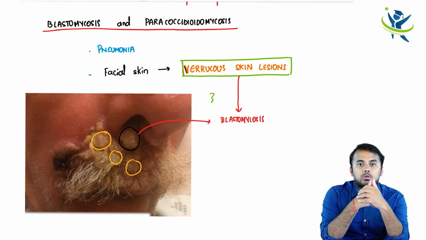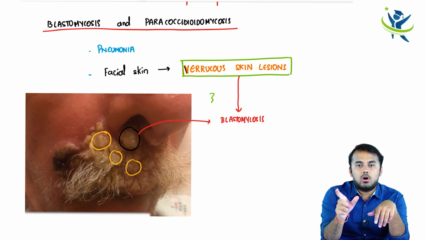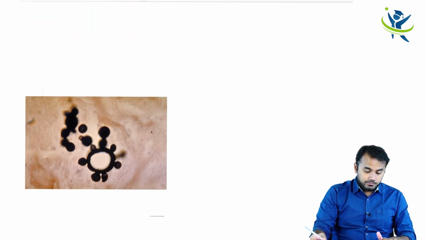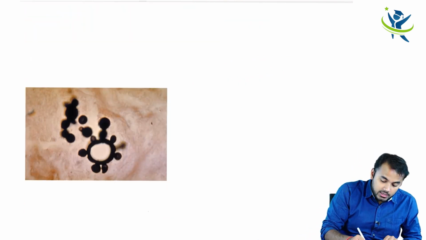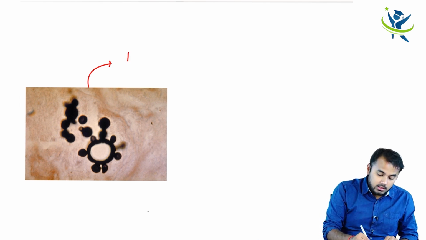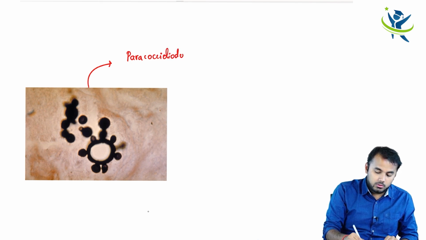How we are going to know is with the help of a histological slide. So when you take a histology of the paracoccidioidomycosis, this is how you're going to find. So this picture which I'm drawing here is the paracoccidioidomycosis,